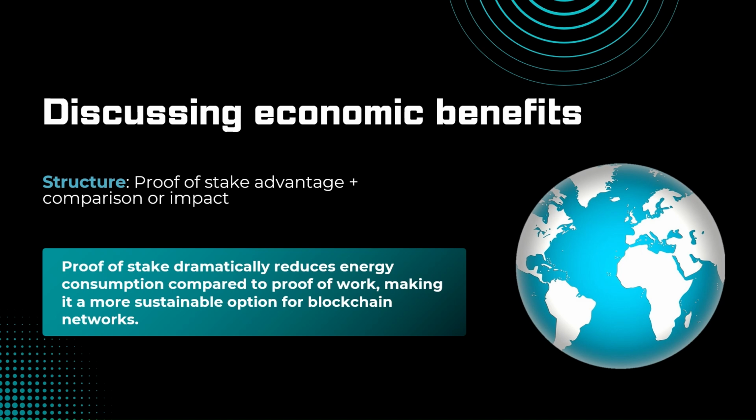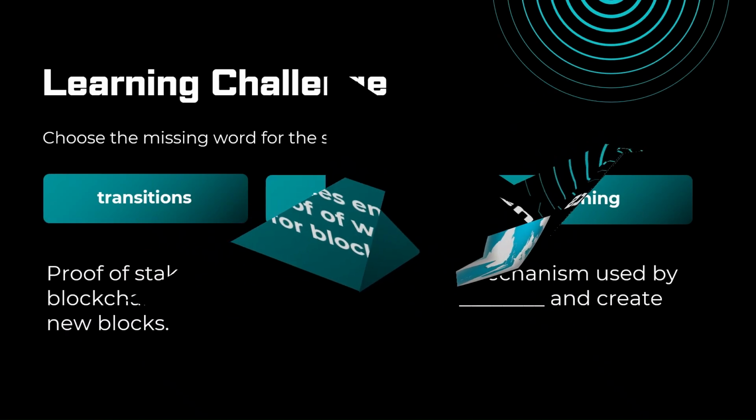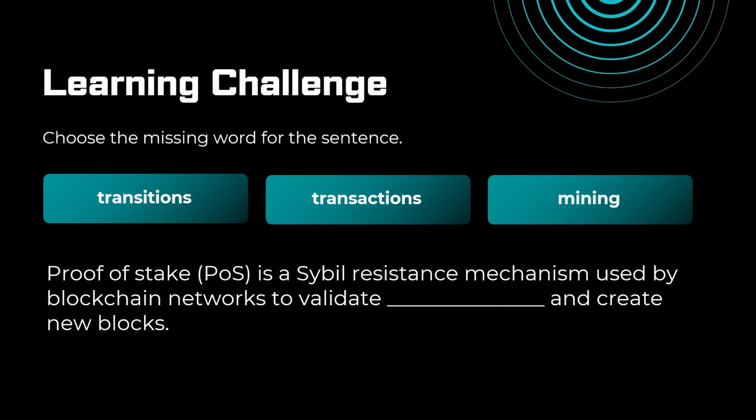All right, it is time for the learning challenge. This is where we put our learning to the test, and this is where it gets locked into our minds because we're doing. The best way to learn is by doing, right? So we're going to have 3 gap fills. This is the first one. You got 3 choices here at the top of what the answer could be, and you got the statement about proof of stake here with the blank. If you want to, go ahead and pause the video and challenge yourself. Write what you think the answer is in the comments below. If not, here we go.